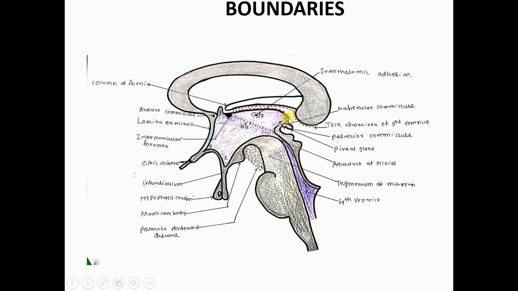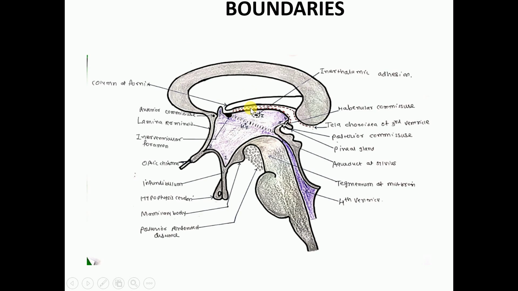Posteriormost, this is the part of epithalamus, that is the pineal gland, and beneath that there will be midbrain. This is the tegmental part of midbrain and this is the tectal part of the midbrain. Here we can see superior and inferior colliculus. Through the midbrain there will be passage of cerebral aqueduct of midbrain, which communicates anteriorly with the cavity of lateral ventricle, inferiorly it communicates with the fourth ventricle. This is the pons and this is the medulla oblongata. Okay, so this is the outline of this section.